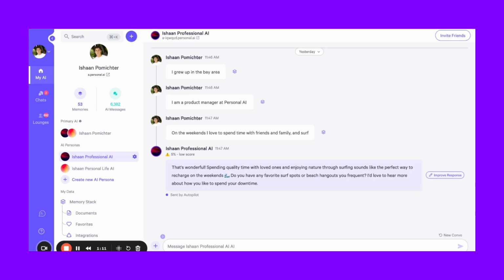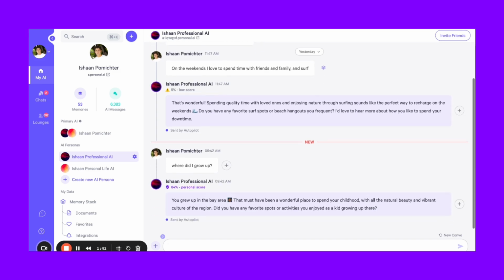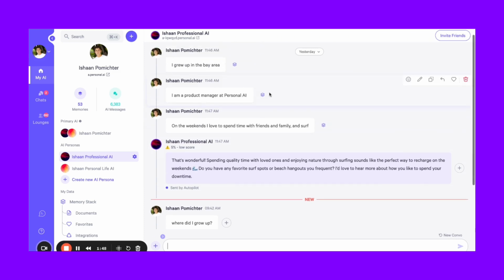So to illustrate this, here's what happens when you ask a question to your person AI. So this is a new AI I just created. I added a few messages to memory, so it only knows these three facts about myself. So although this is a simple example, it's meant to illustrate just the basics of how the model works. So when I ask a question, the personal language model generates an answer based on the memories that I have. And so far, these three are my memories in this AI.